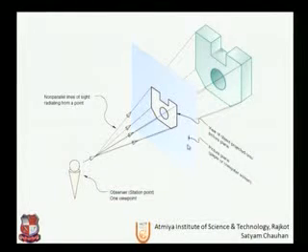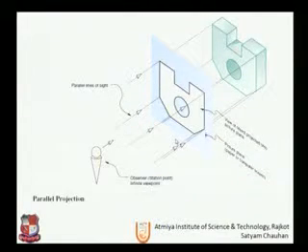This is the picture plane, and this is the view of the object projected onto the picture plane. So this is the perspective drawing, and this is not orthographic. Let us see what the difference is here.